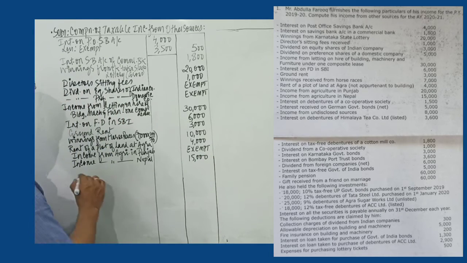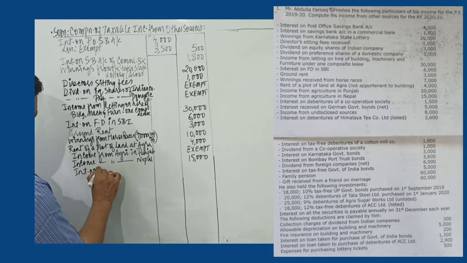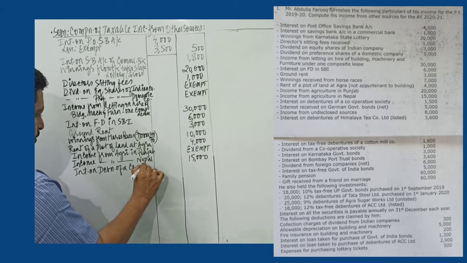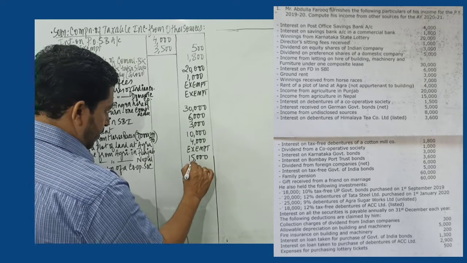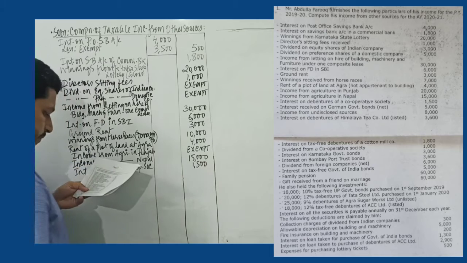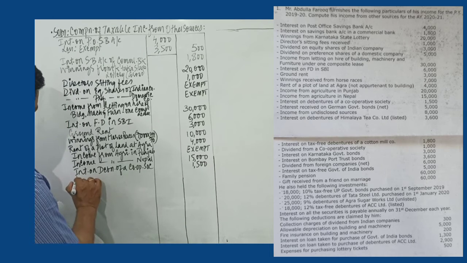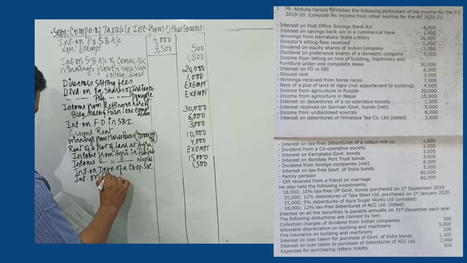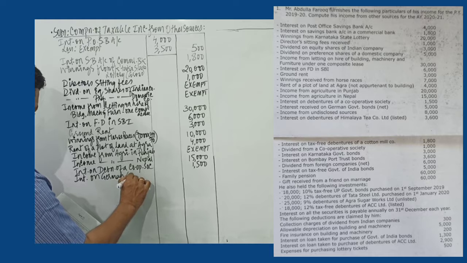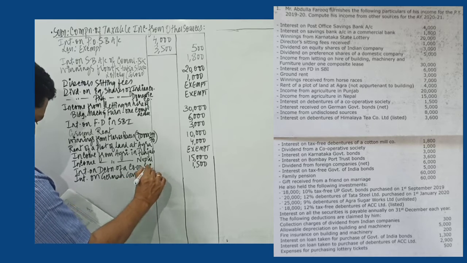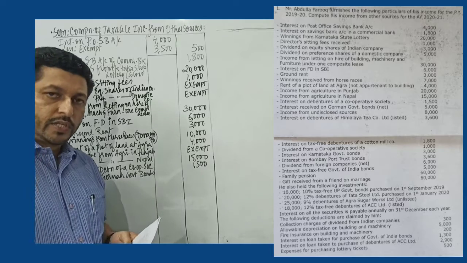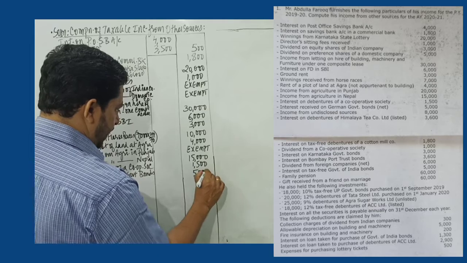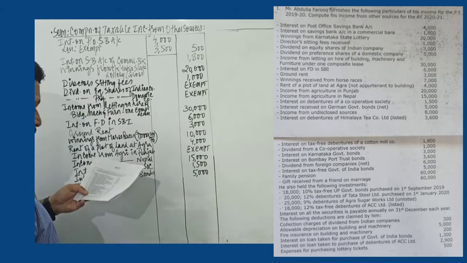Then you have interest on debentures of a cooperative society. Interest on debentures of a cooperative society is taxable. Amount is 1,500. Next we have interest on German government bonds. It's given net there, but how much is the TDS rate is not given in the problem. So we take this itself as fully taxable, since the TDS rate is not known.